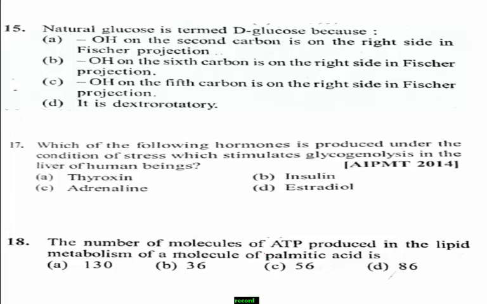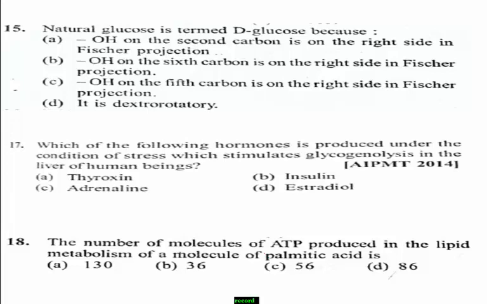Option B, OH on the sixth carbon is on the right side in the Fischer projection. Option C, OH on the fifth carbon is on the right side in the Fischer projection. And option D, it is dextrorotatory. Among the given options, which one is the right answer?